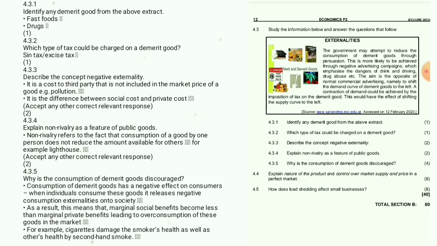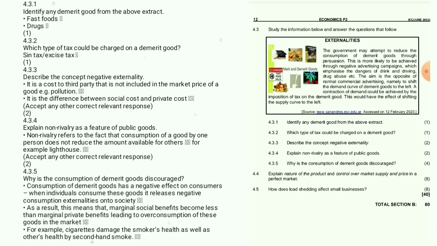4.3.4, explain non-rivalry as a feature of public goods. Non-rivalry refers to the fact that consumption of a good by one person does not reduce the amount available for others. For example, a lighthouse. So 4.3.5, why is the consumption of demerit goods discouraged?